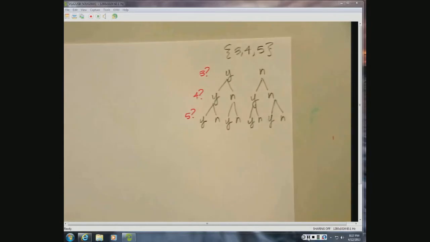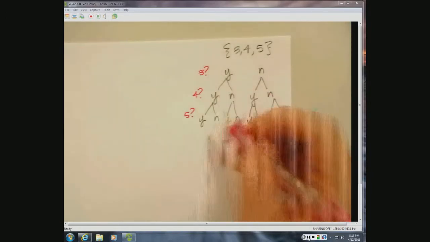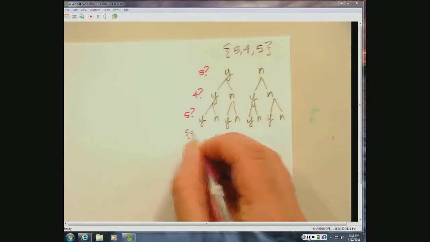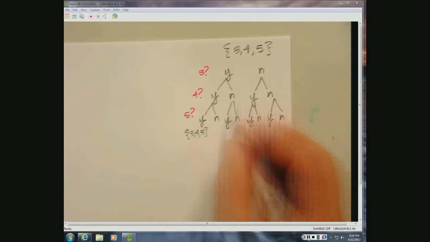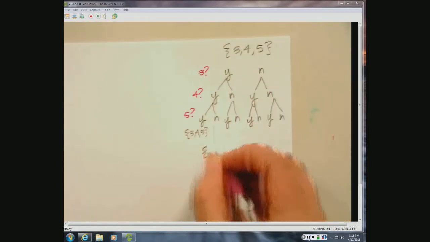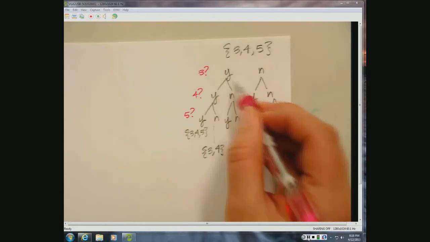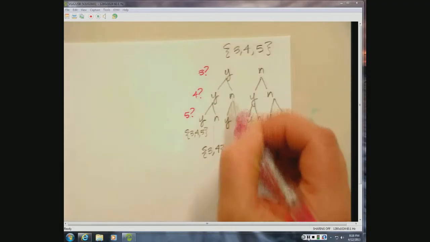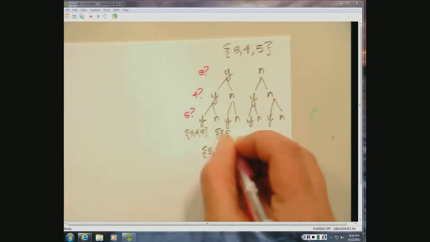And so if we follow this tree diagram down, if I follow down the yes, yes, yes, what I get is the subset 3, 4, 5. They're all in. If I follow yes, yes, no, that's the subset 3, yes, 4, yes, 5, no. If I follow this one down, yes, no, yes, that's going to be 3, 5.